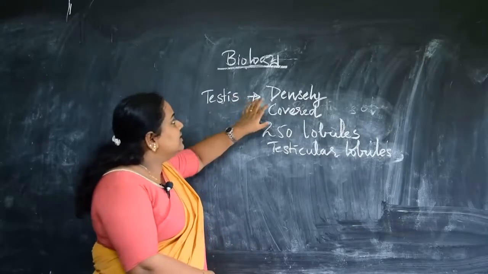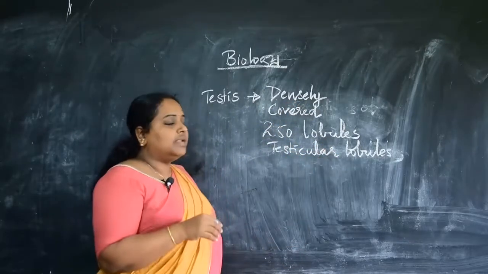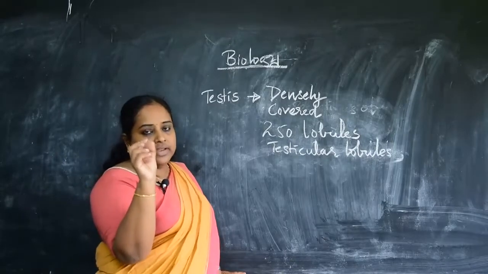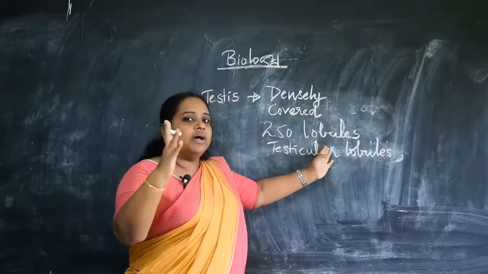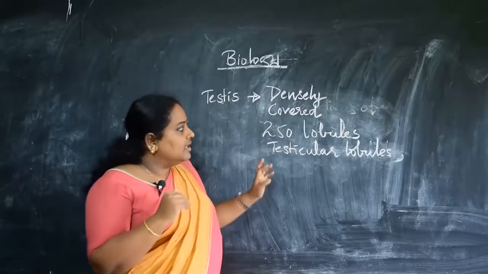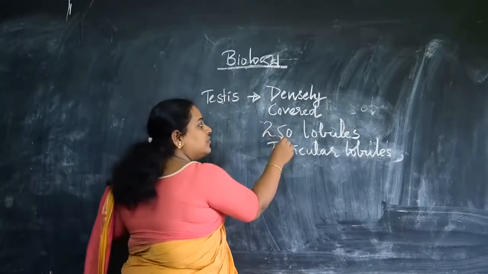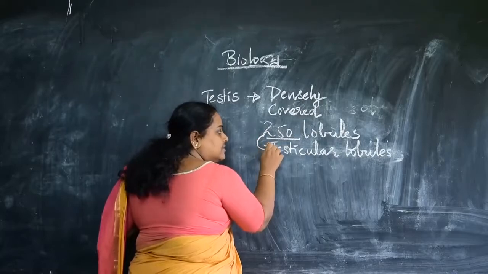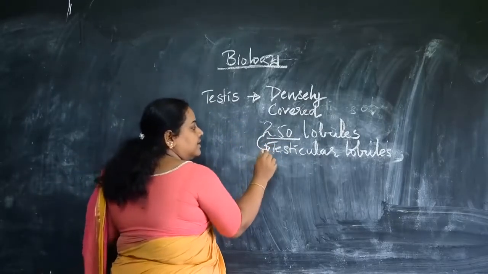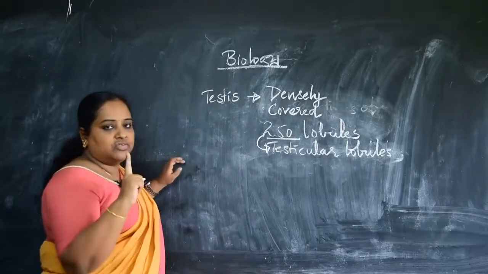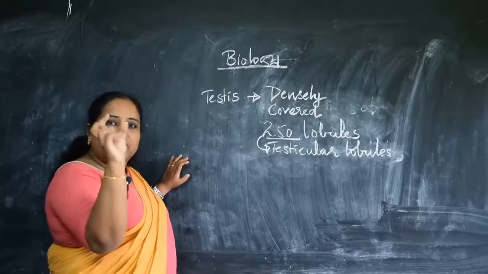The testis is a densely covered organ with 250 lobules or compartments in it. We know what a compartment is, right? They are small sections or pockets. So in the same way, 250 compartments are present inside each testis, and those compartments are called testicular lobules. One lobule is one compartment, one pocket. That is what we have to remember here.